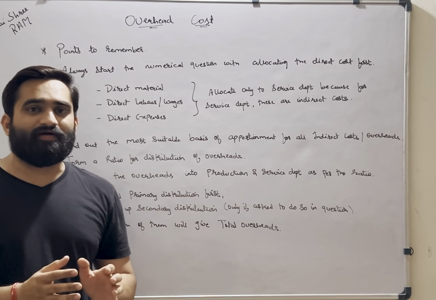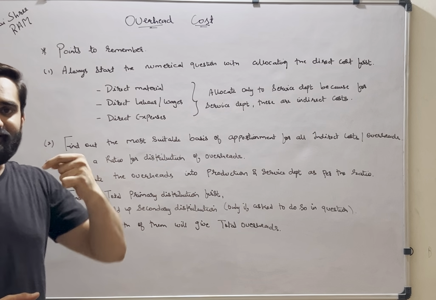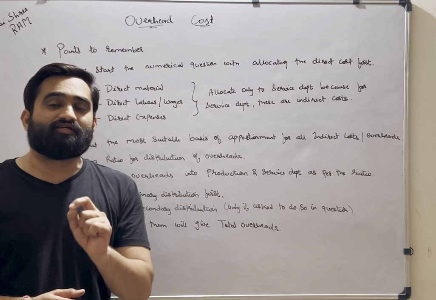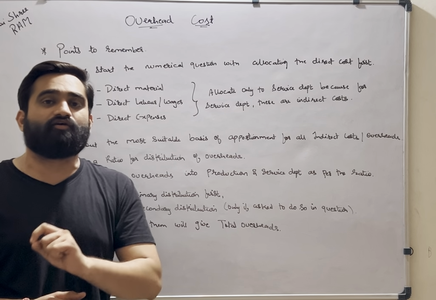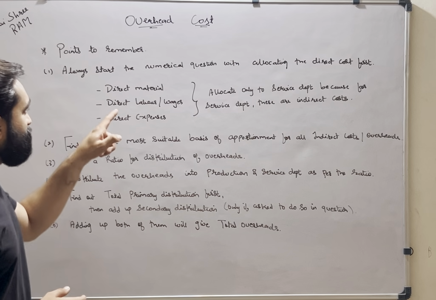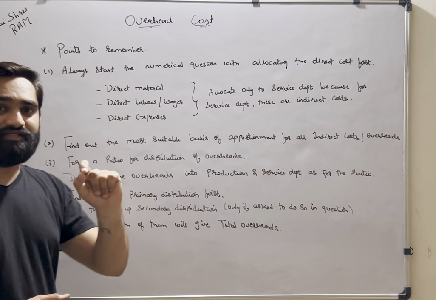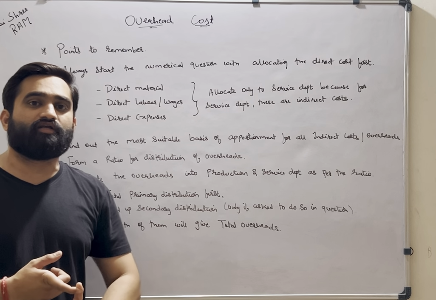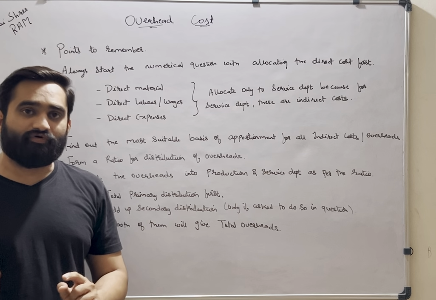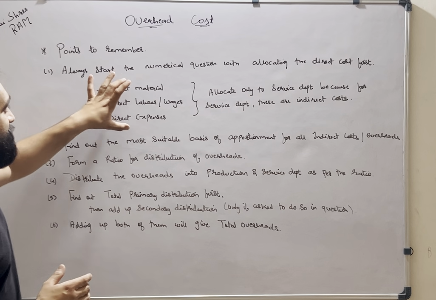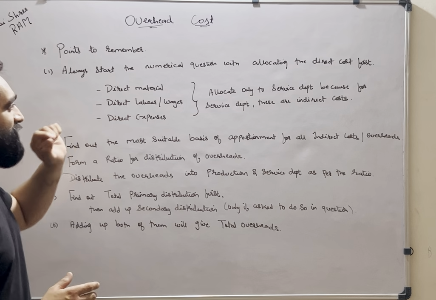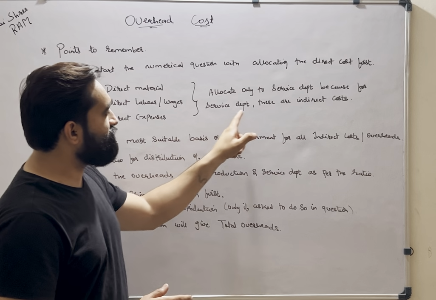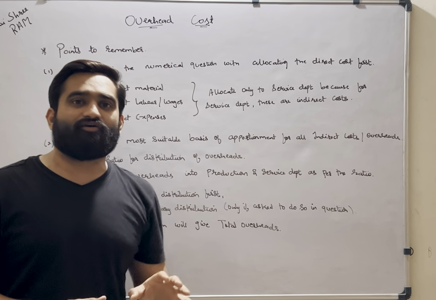Why? Because for service department, all these costs are indirect in nature. As far as the chapter is overheads, we are only concerned with the indirect cost and not the direct cost. For production department, direct material, direct labor and direct expenses are direct cost. So we do not allocate anything in production department when we solve the numerical question. That you will come to know when we solve one question. But always remember that whatever direct material, direct labor and direct expense you have needs to be allocated only to service department, because for service department they are indirect cost.